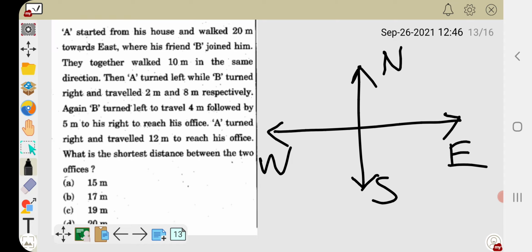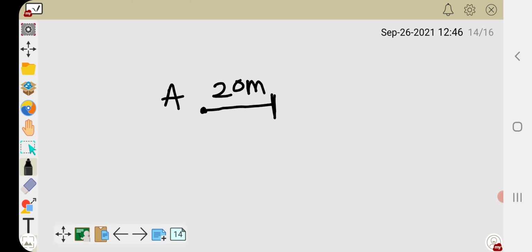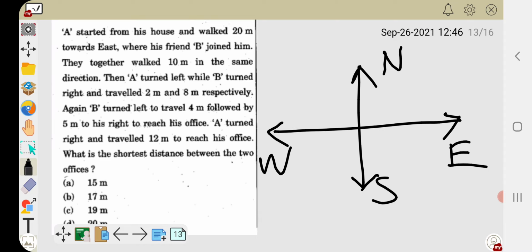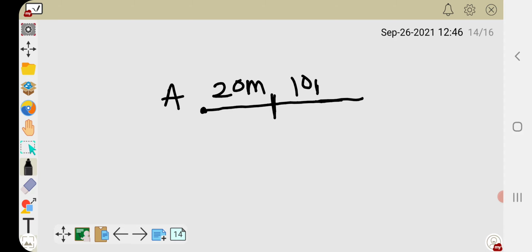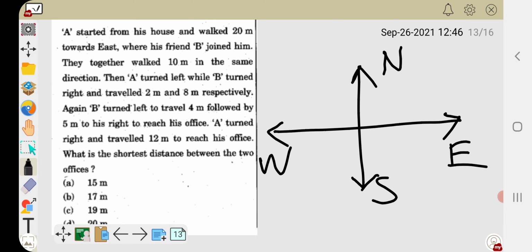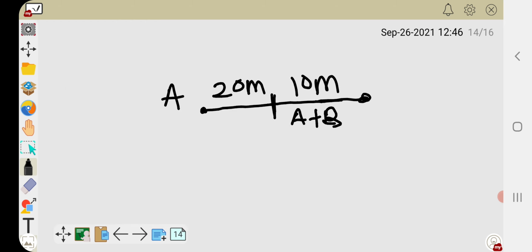This is A. Where his friend B joined him, they together walked 10 meters in the same direction. So from this point, B is joining A and they walk together for 10 meters, A plus B. Then A turned left while B turned right. So here will be our A. B turned right, so B is coming downwards